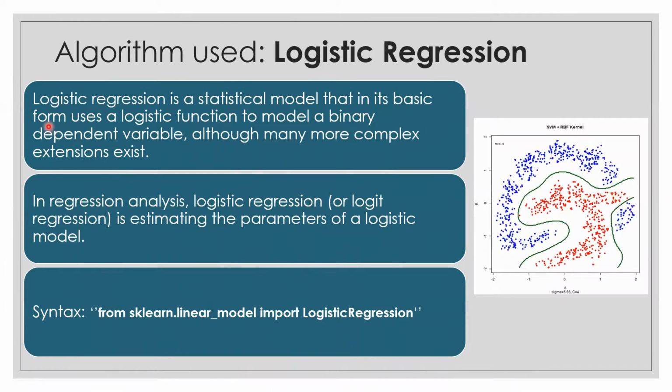So yeah, let me just give a brief overview of logistic regression. Logistic regression is a statistical model that in its basic form uses a logistic function to model a binary dependent variable. The dependent variable is nothing but the output variable, and it has many complex forms as well. In regression analysis, logistic regression is estimating the parameters of the logistic model.